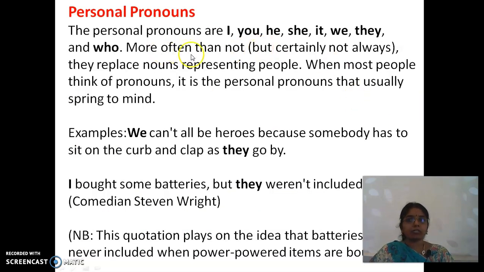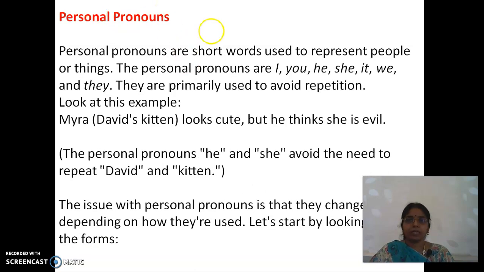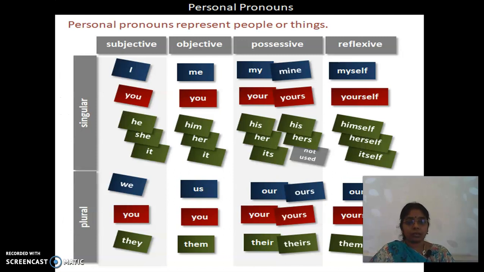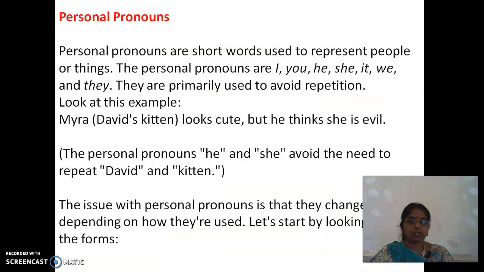Right, personal pronouns: I, you, we, they, he, she, it, right? When you say personal pronoun, it represents people. That you have to keep in your mind, right? Personal pronouns are short words used to represent people or things. When a personal pronoun is used for things, I told you before itself, right? Come on, come up with the answer, dear. When personal pronouns are used for things.